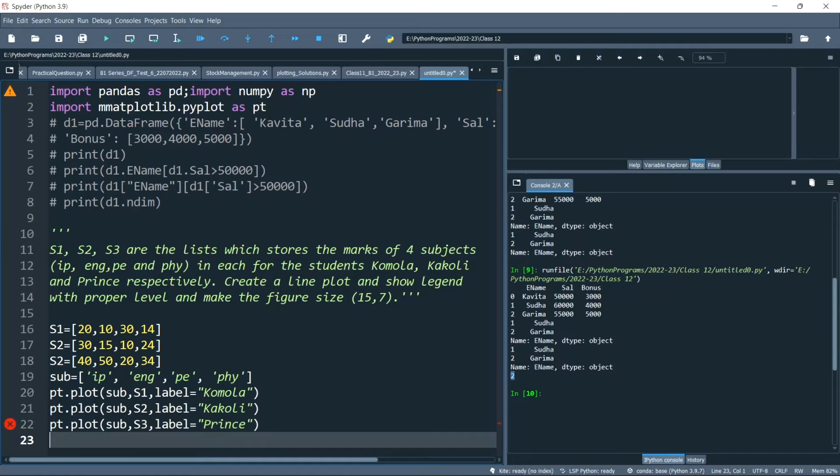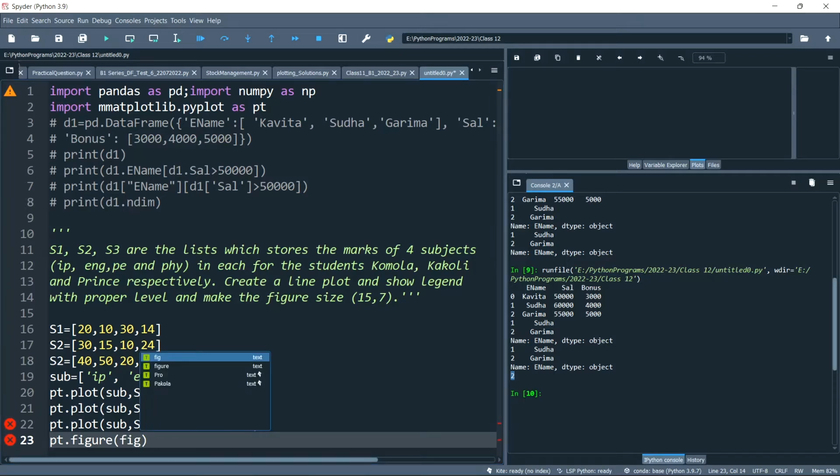Now we need to change the figure size. So pt.figure, then figsize equals 15,7.